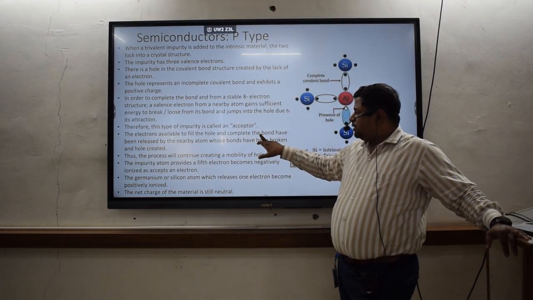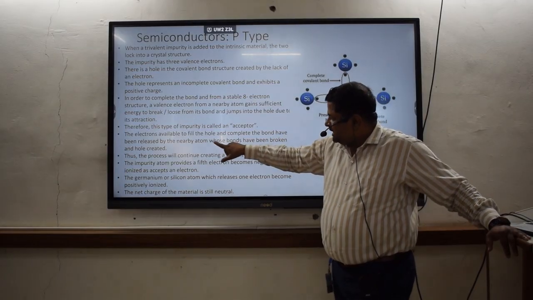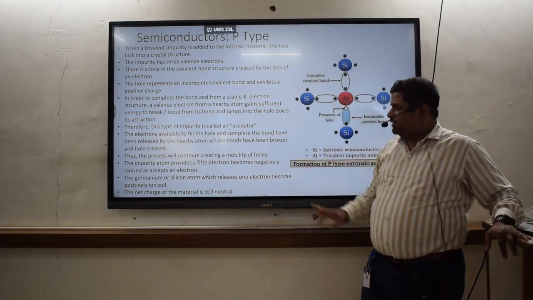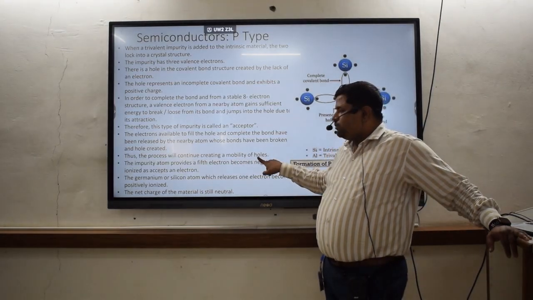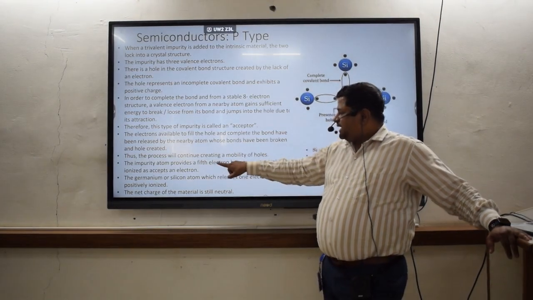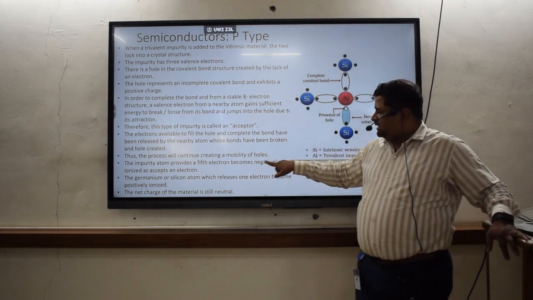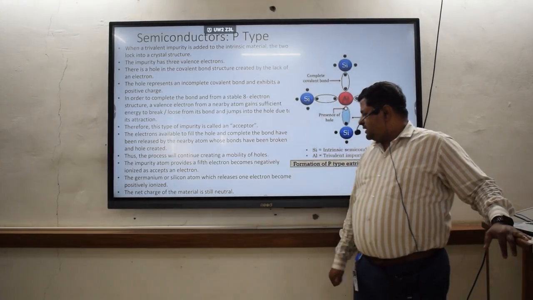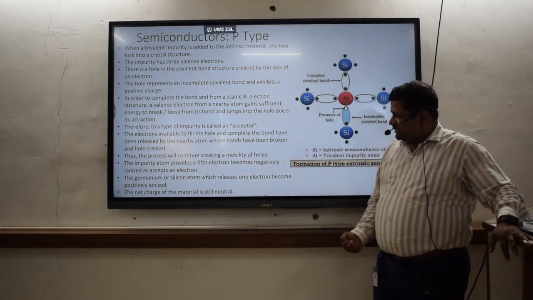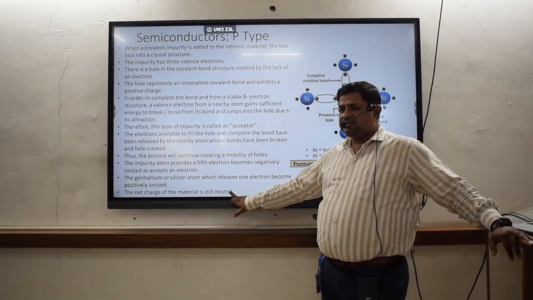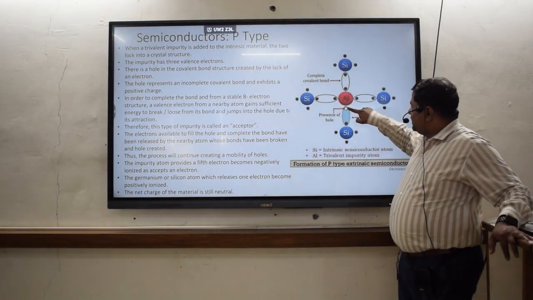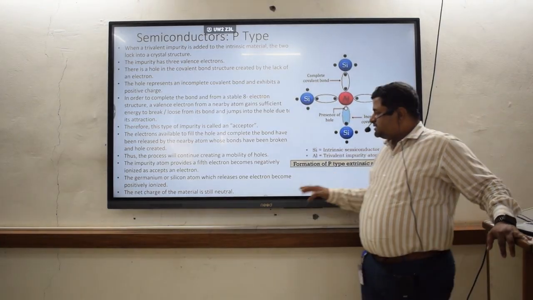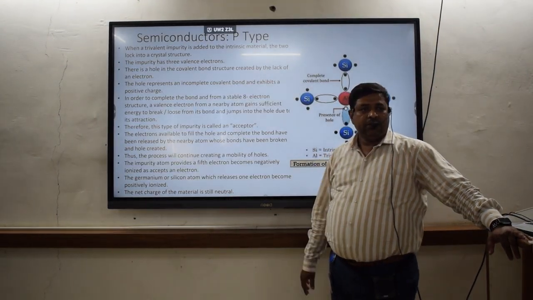Electrons available to fill the hole and complete the bond have been released by the nearby atom, whose bond has been broken, and a hole is going to be created. Thus, the process will continue, creating the mobility of the holes. The impurity atom which accepts an electron becomes negatively ionized. The germanium or silicon atom which releases the electron becomes positively ionized, and the net charge of the material is still going to be neutral, because here this is negative but this positive is coming into the picture, so they will neutralize each other. Okay, so the net charge in that particular semiconducting material is neutral.